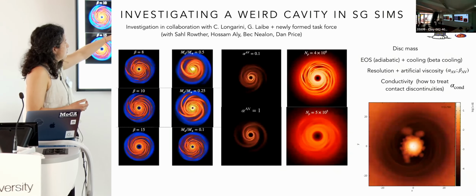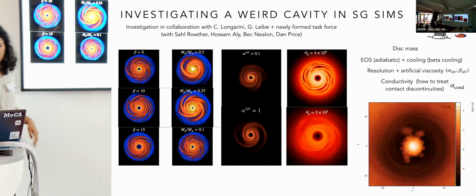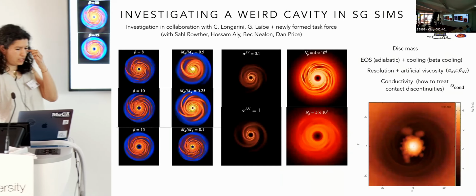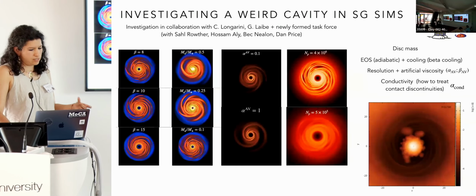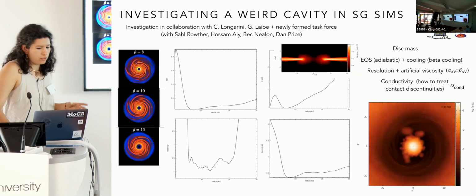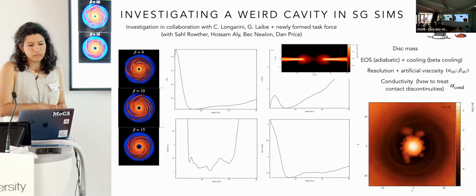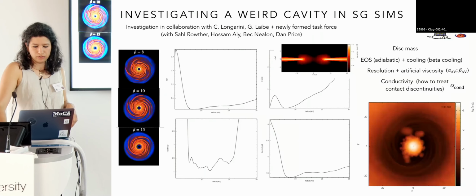It depends on the disk to star mass ratio, on the viscosity, and resolution. At the same location of this cavity in the density, we have an increase in the temperature, which means we also have an increase in the vertical scale height, and the disk is kind of puffed up in the inner region.